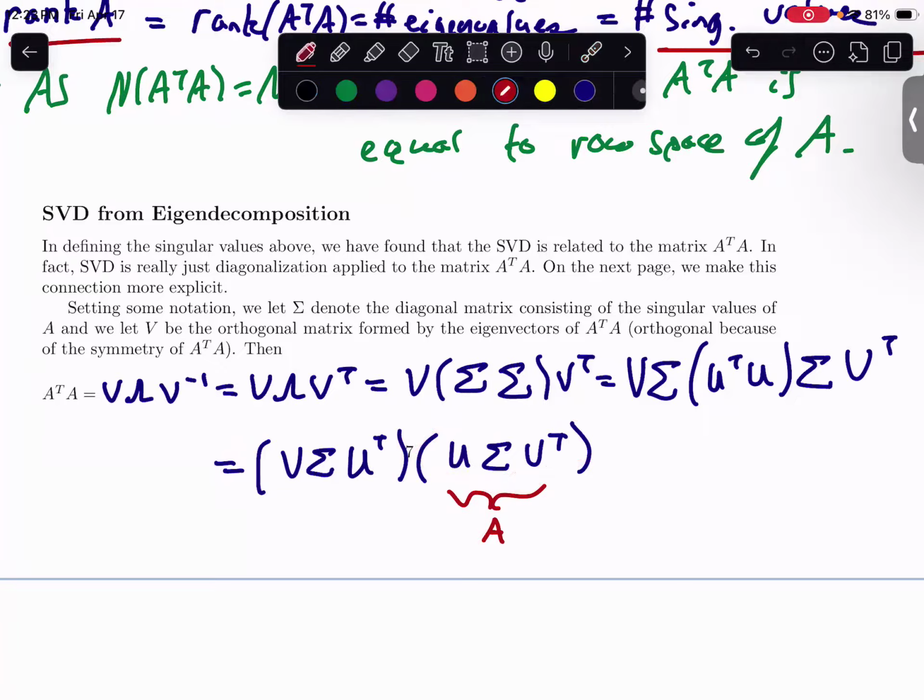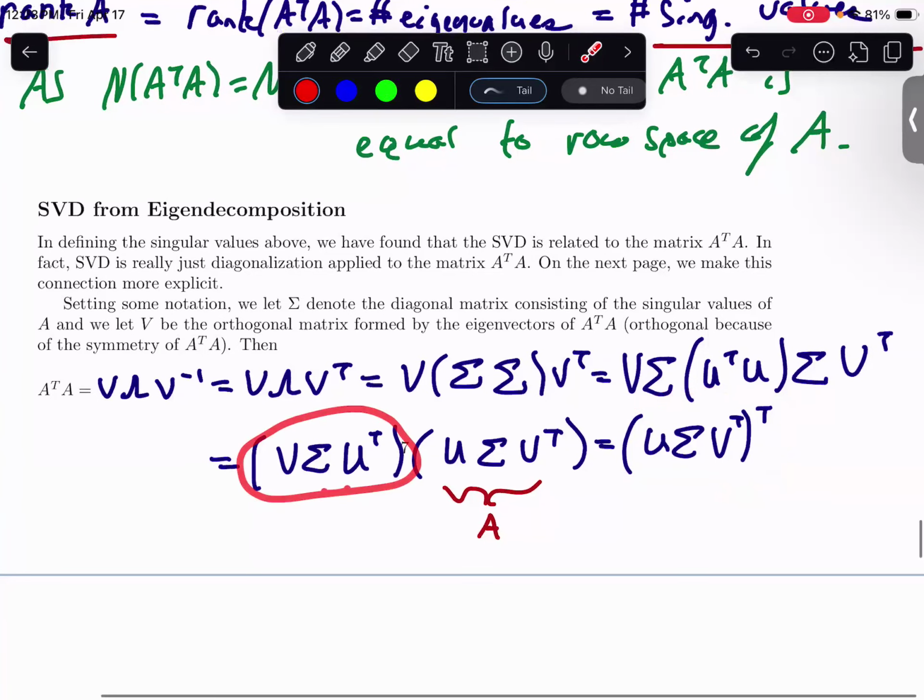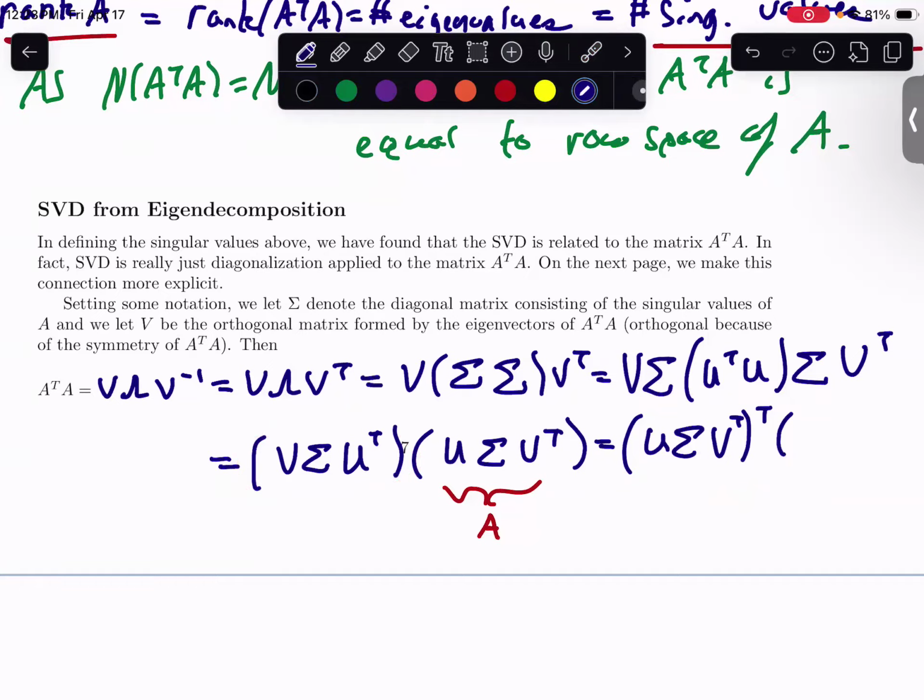One way of doing it is to rewrite this equality, kind of like we did last class, as U times sigma times V transposed. If I take the transpose of this, that just gives you this here. Then I'm just going to rewrite the exact same thing over on the right, so this is U sigma V transpose. If this is our A, the matrix we have here is exactly the transpose of it.